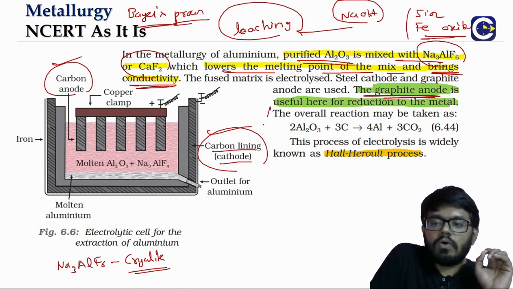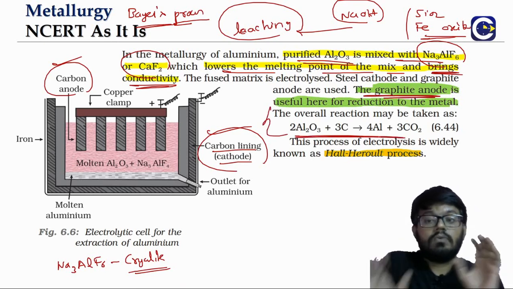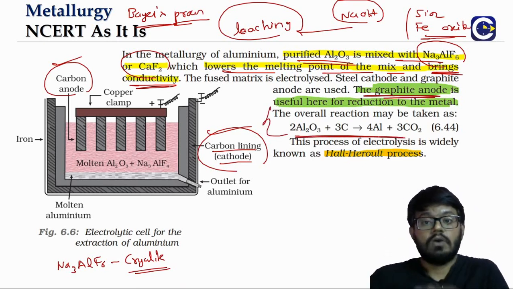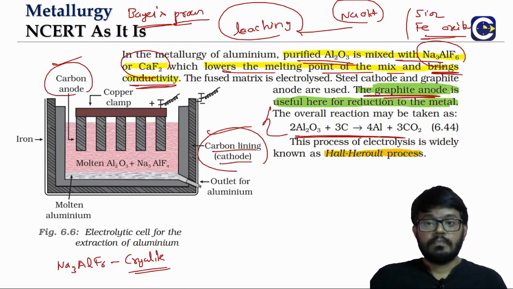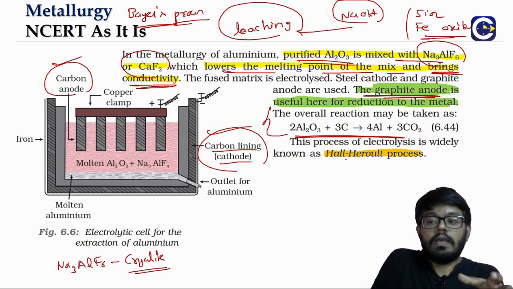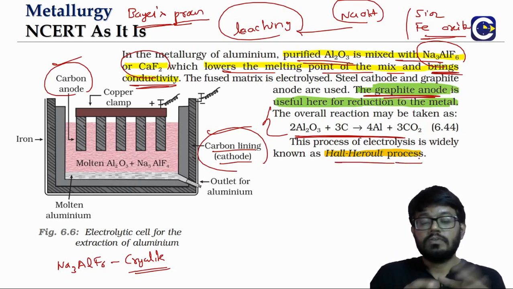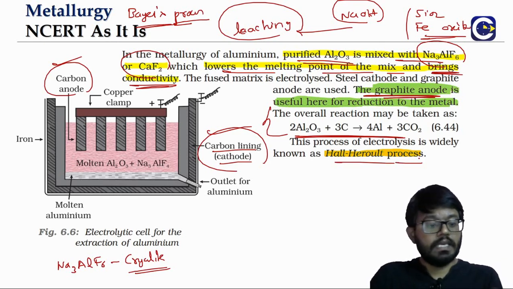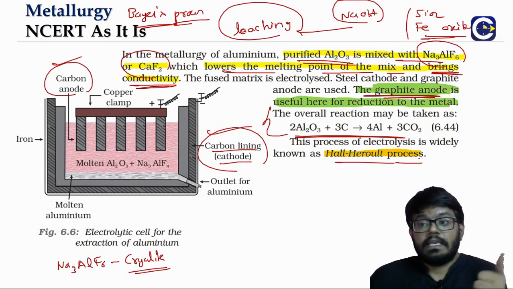So we will see the overall reaction. There is an overall reaction, but we will have to go and understand how the overall reaction comes about. This process of doing the electrolysis is what we will be referring to as the Hall-Héroult process. Some of these names might be relevant, like in case of aluminum extraction, which of the processes is not related? They can ask a question like that.